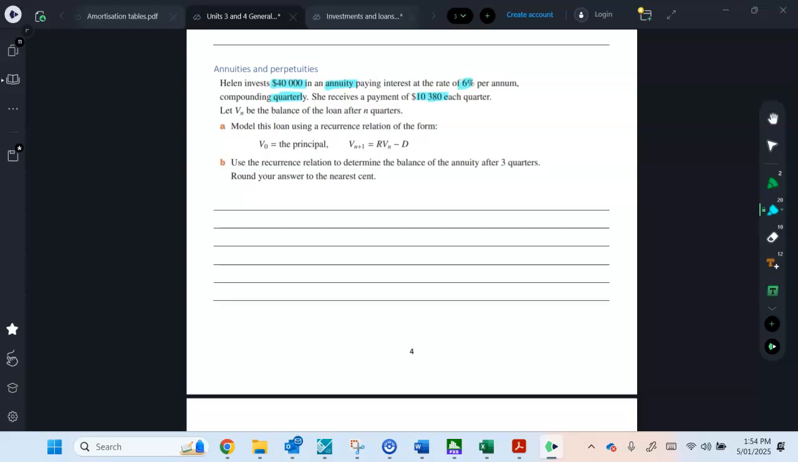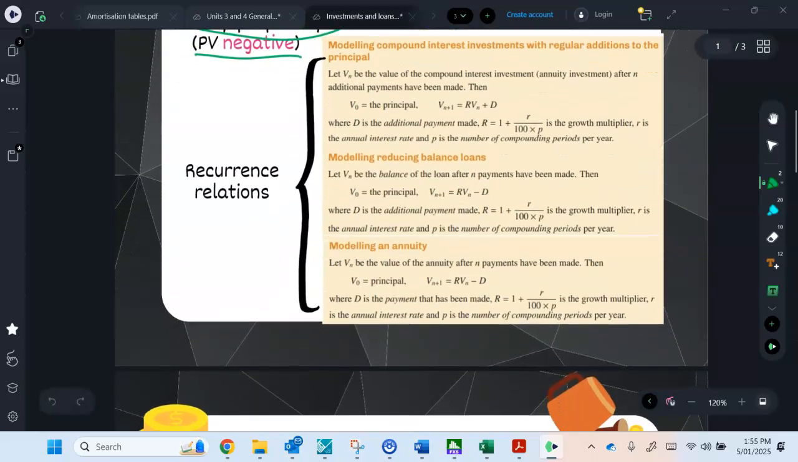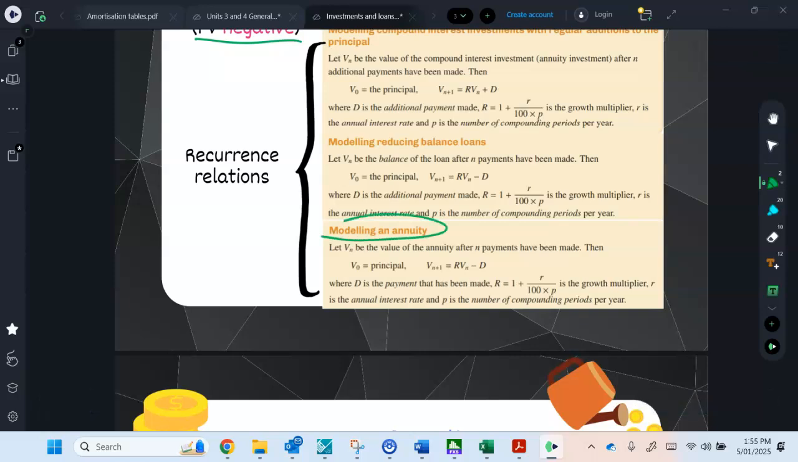All right, and we're going to be doing a recurrence relation in terms of V. So remember, it's not always going to be V, it can be a different letter. So don't be surprised if you do a past exam question and they've used the letter A or B. All right, same thing. So they've kind of been kind and given us the recurrence relation. It is also in your notes. So if I just scroll back up to the top one. All right, modeling an annuity.